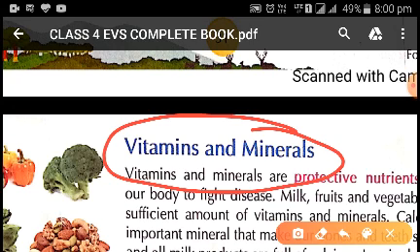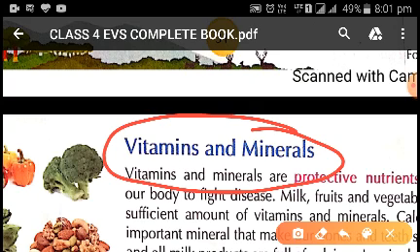Under energy giving food, we have carbohydrates and fats. Carbohydrates and fats give us instant energy. These are the ones which help us do all the activities which we do in our daily life. Second one is body building food. Body building food strengthens our bones and muscles. They build our body and help in growth.